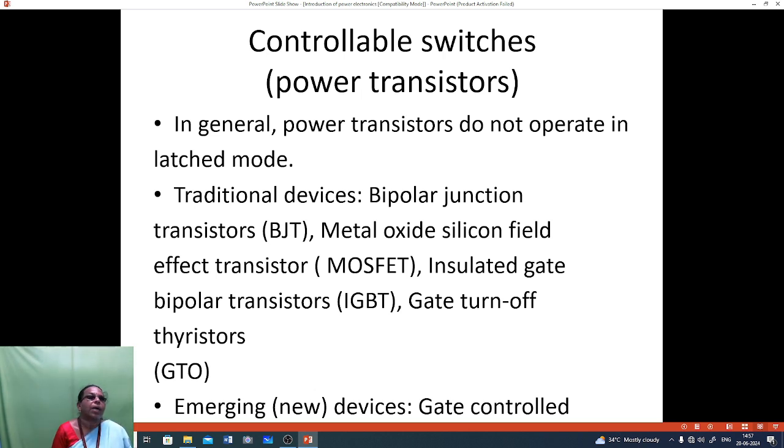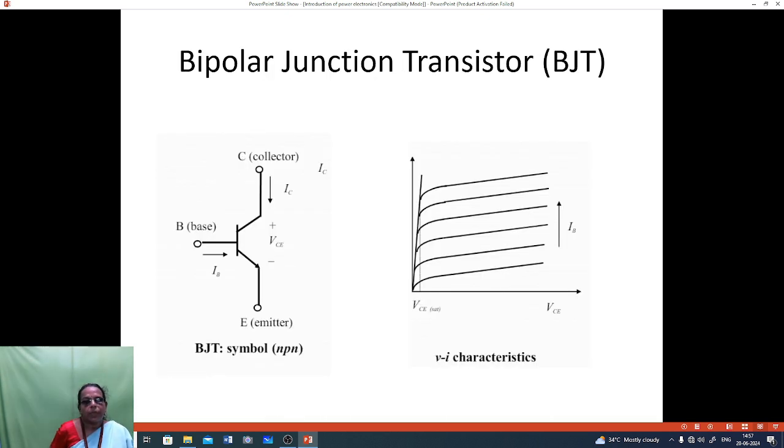Next are the controllable switches, that is the power transistor. General power transistors do not operate in latch mode. The traditional devices are bipolar junction transistor, metal oxide silicon field effect transistor, insulated gate bipolar transistor, and gate turn off thyristor, that is GTO. Then emerging devices are gate controlled devices. Then next is the bipolar junction transistor.